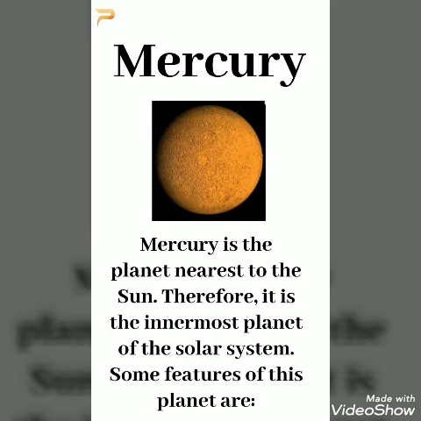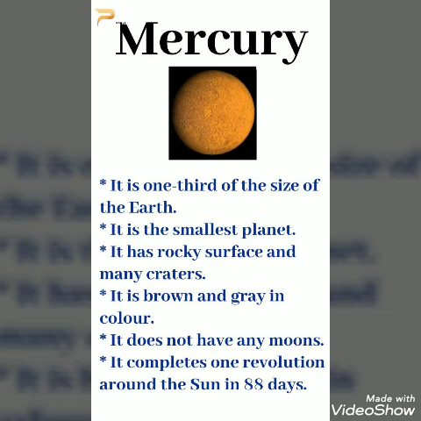Mercury. Mercury is the planet nearest to the Sun. Therefore, it is the innermost planet of the solar system. Some features of this planet are: it is 1/3 of the size of the Earth. It is the smallest planet. It has rocky surface and many craters. It is brown and grey in color. It does not have any moons.